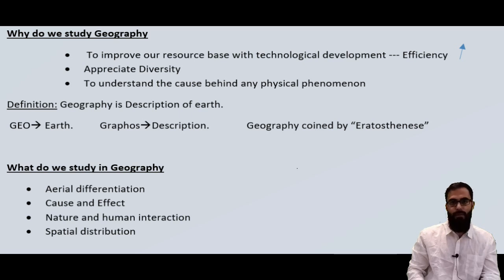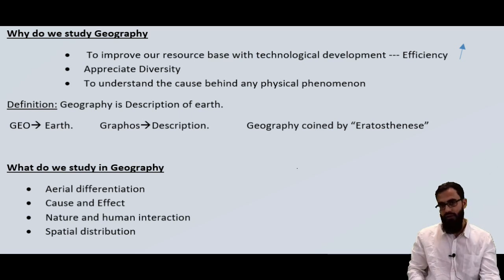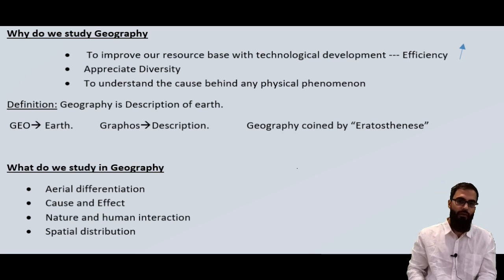So fourth is spatial distribution, wherein we discuss any feature or physical phenomenon happening in a particular location that is absent or little in another place, just because of that location, because of climate, temperature, humidity, or other factors. So we'll also look into that when we study geography.